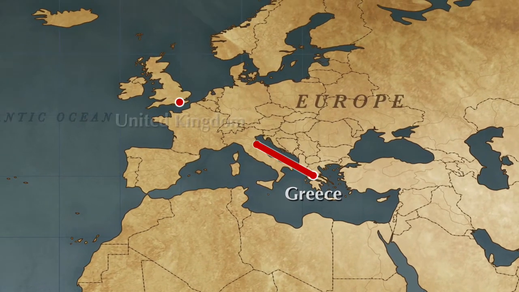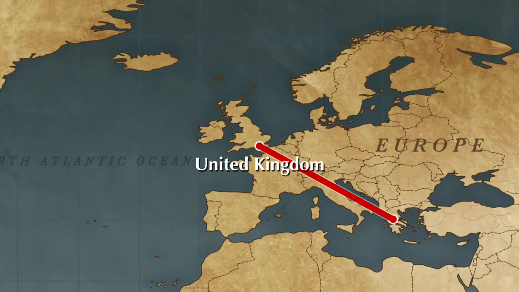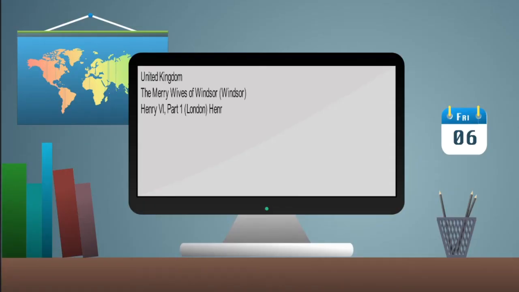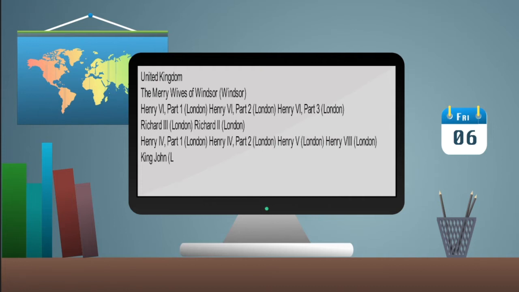In Shakespeare's work, some of his plays were set in the United Kingdom. Henry IV, Parts 1 and 2, Henry V, Henry VI, Parts 1, 2, and 3, Henry VIII, Richard II and 3, and King John all took place in London. The play The Merry Wives of Windsor was set in Windsor, England.